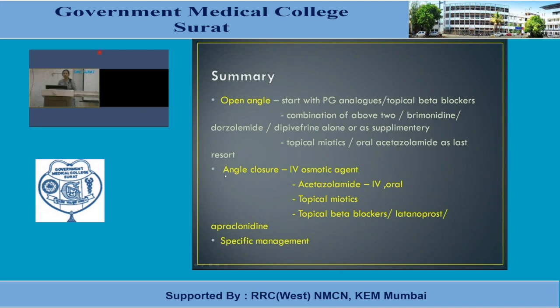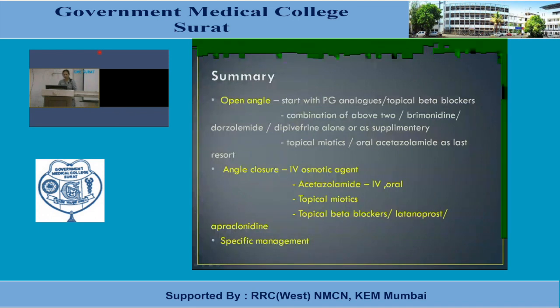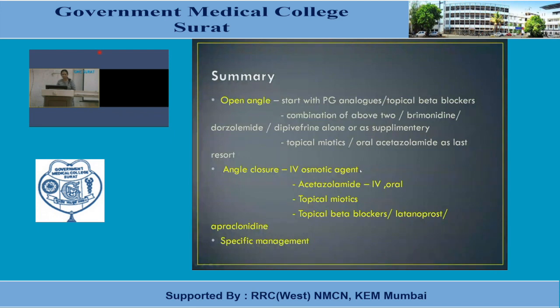In case of angle closure glaucoma, the scenario or treatment modality is completely different from open angle. How? We have to start with IV osmotic agents, either mannitol or glycerol or isosorbide. We can also give acetazolamide, which is a carbonic anhydrase inhibitor, systemic administration, first of all IV, followed by oral. We can switch over to oral therapy.